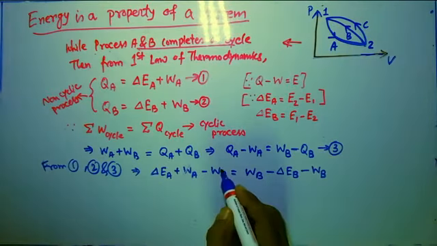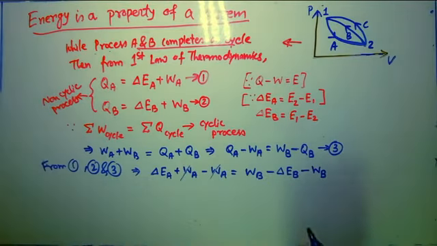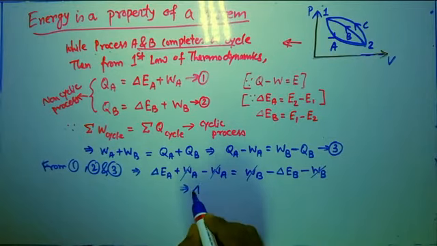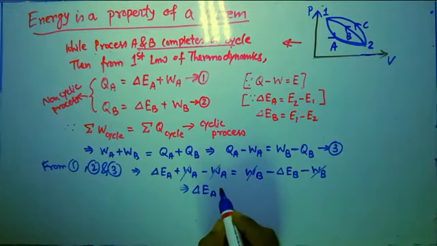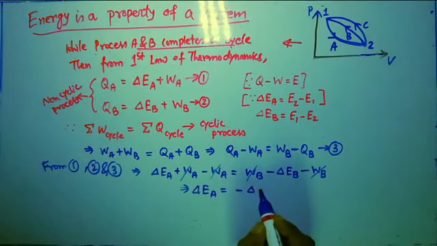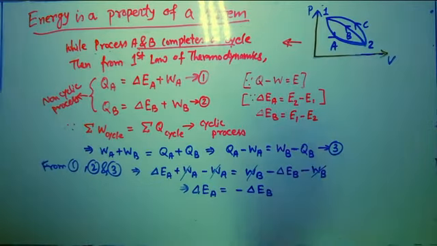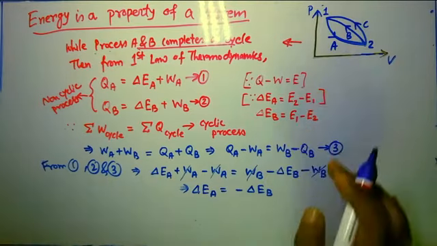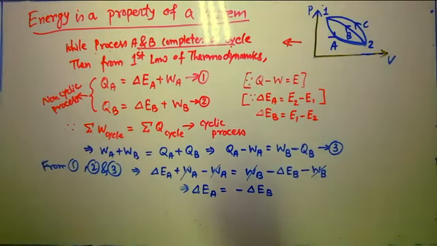You can see that these two terms cancel, as well as these two terms. So from there I get del EA is equal to negative del EB. That means the change of energy for process A is the negative of the change of energy for process B.